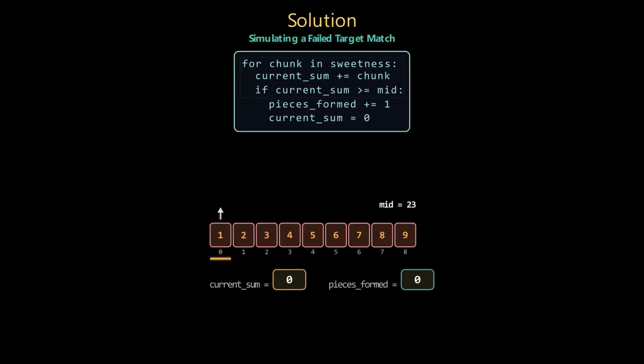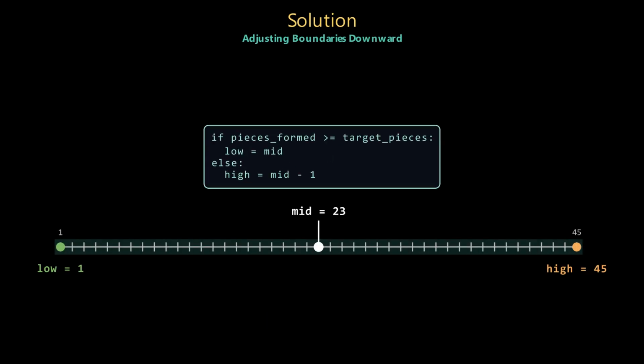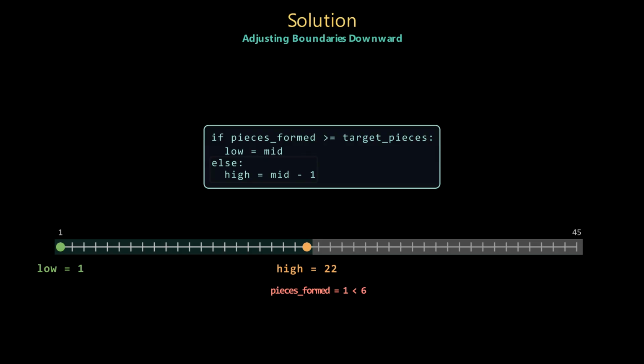Let's track our very first check with our midpoint of 23. As we accumulate chunks, we can only form a single valid piece before running out of chocolate. Since one piece is drastically less than our target requirement of 6, this threshold is completely impossible. Because our greedy check failed to hit our target count, our guess was too ambitious. We rule out the upper half of our options entirely. We shift our high pointer down to mid minus 1, resetting our search space ceiling to 22.